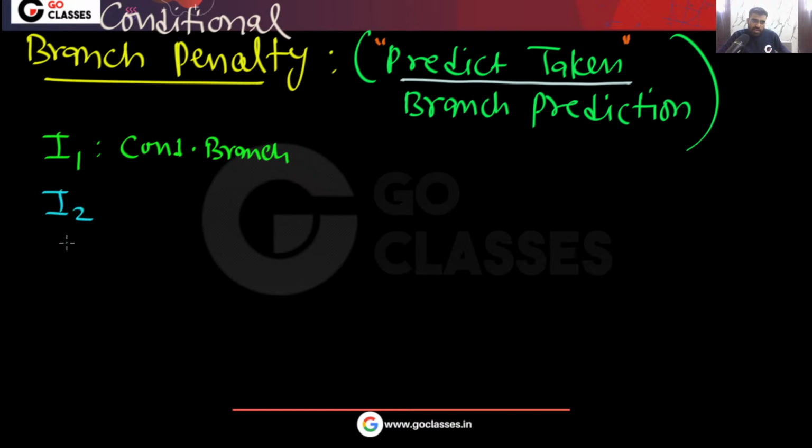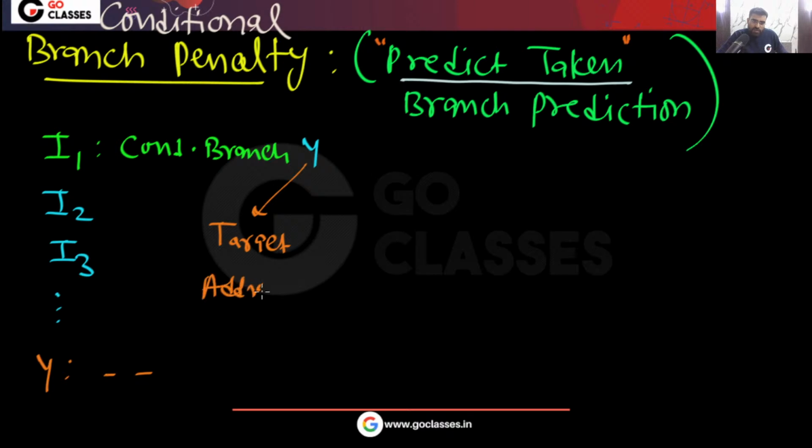And let's assume there is I2 and I3. And let's assume the target address of this conditional branch is Y. So remember this Y. This Y is the target address.